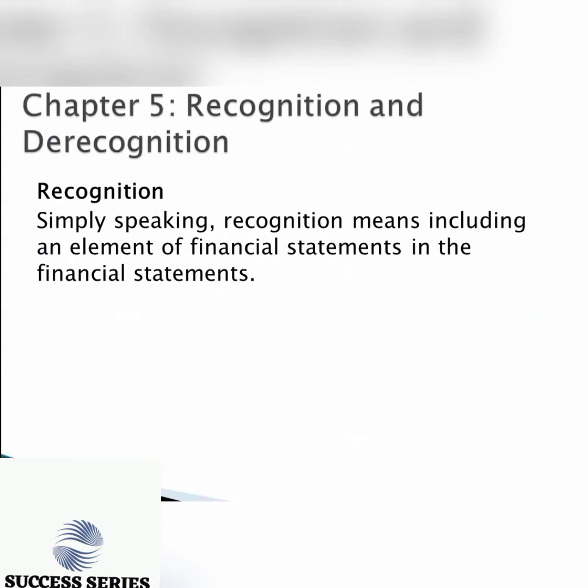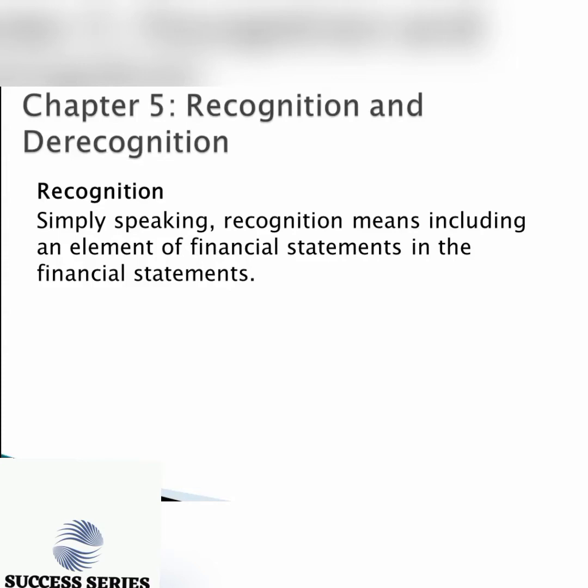Chapter 5 is about recognition and derecognition. Now, what is recognition? Recognition here basically means including an element of the financial statement in the financial statement. If you remember in part 1 of the video, we looked at the various elements under chapter 4, which were assets, liabilities, equity, income, and expenses. Now, let's look at the recognition criteria of each of these elements.